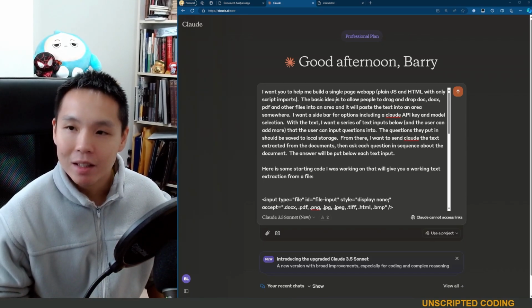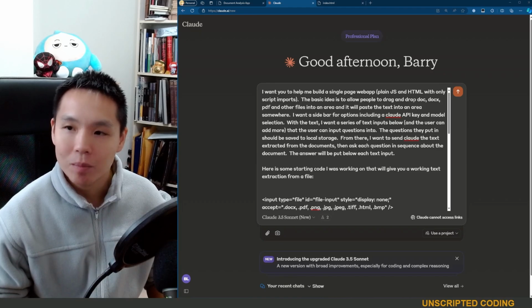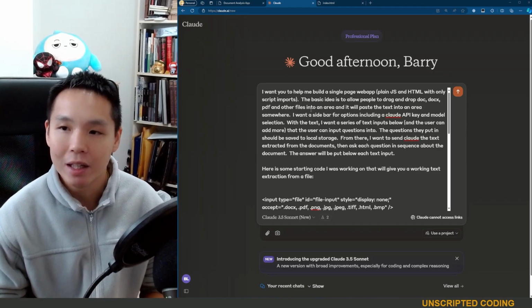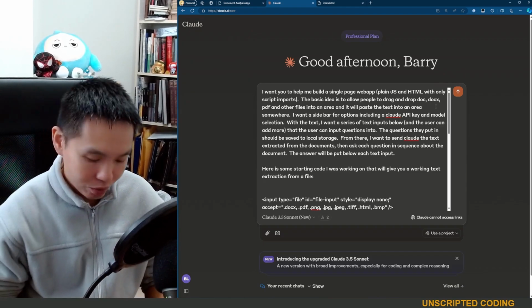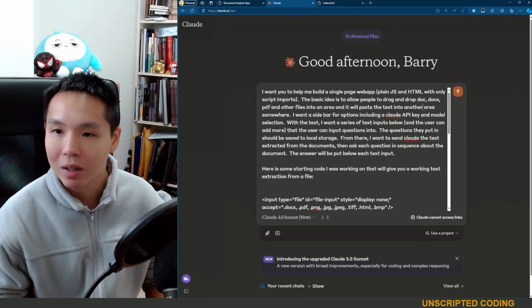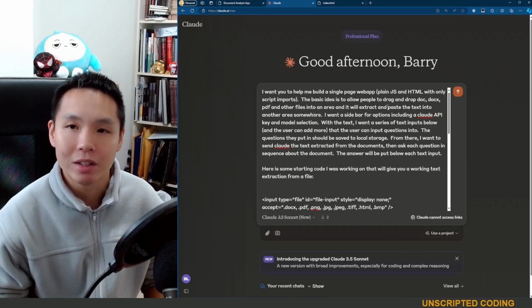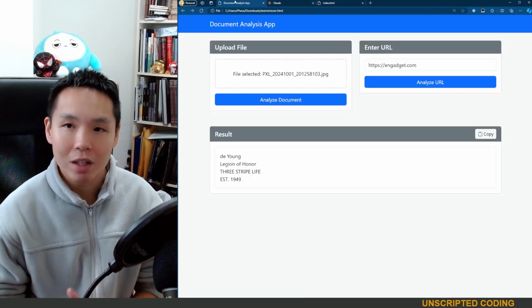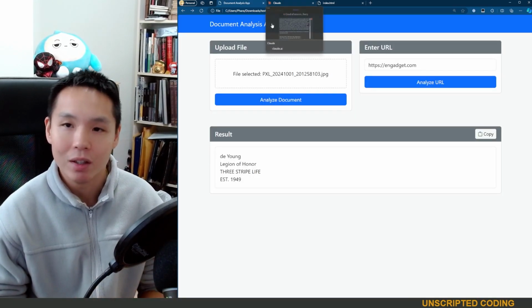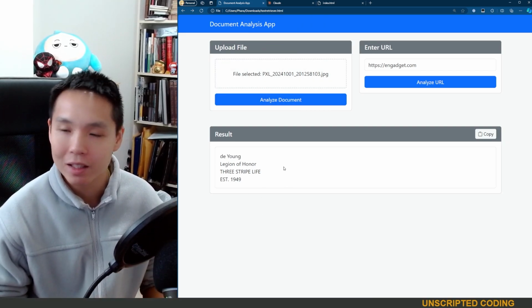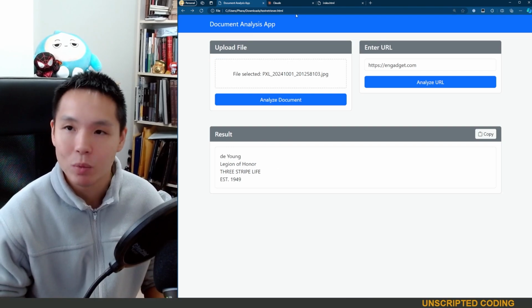The basic idea is to allow people to drag and drop doc, docx, PDF, and other files into an area, and it will extract and paste the text into another area somewhere. So that's what our document analysis app has already done. We can drag and drop a PDF file. It's going to paste the text after it extracts it out somewhere.